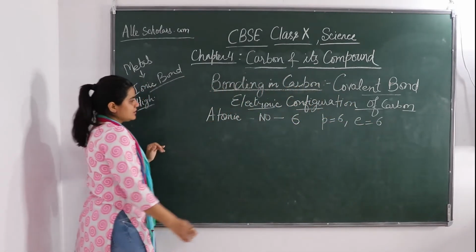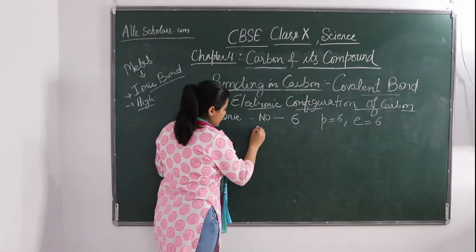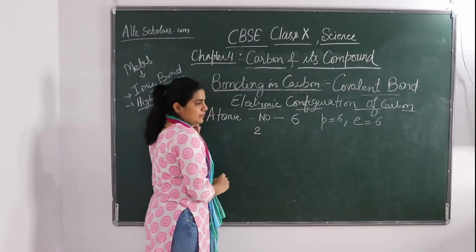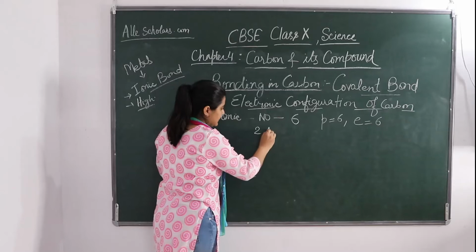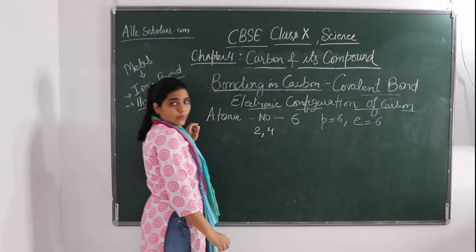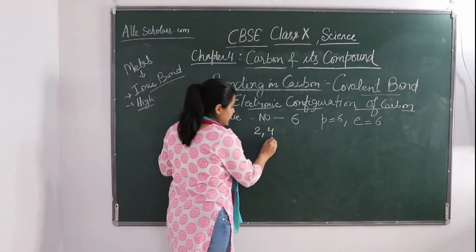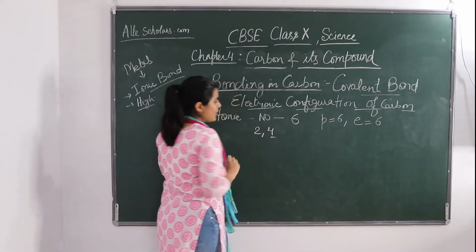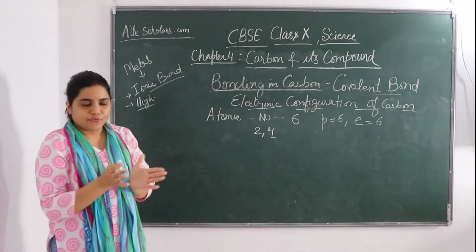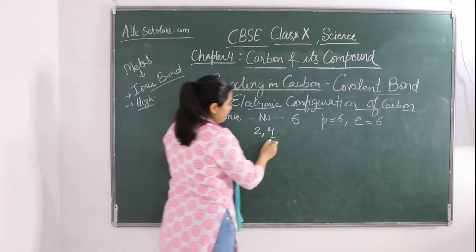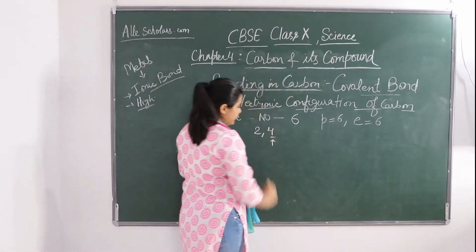Okay, so let's fill the shells. In the first shell there will be 2 electrons. In the next shell there are 4 electrons. So it means these 4 electrons are free. The valence shell is not complete.